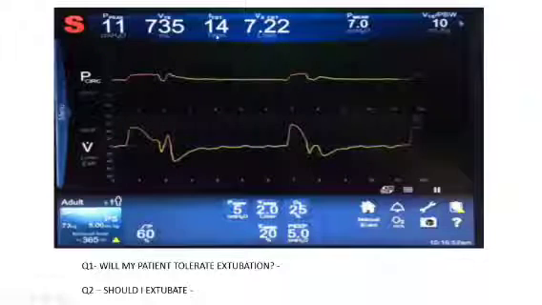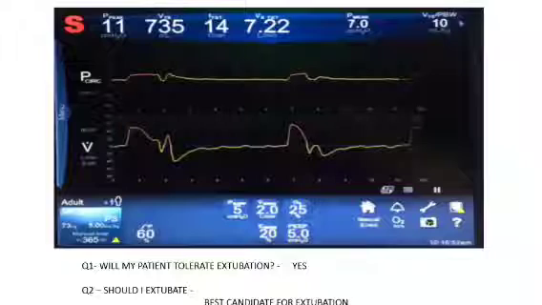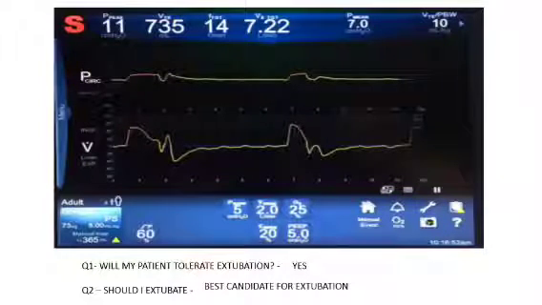Will my patient tolerate extubation? Yes. My patient is showing good response to my decreased support. So should we extubate this patient? Yes, this is the best patient to extubate now.